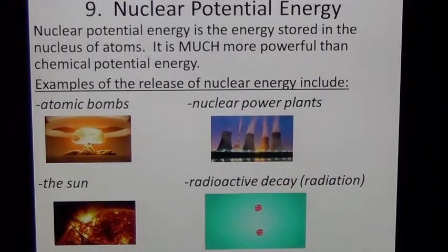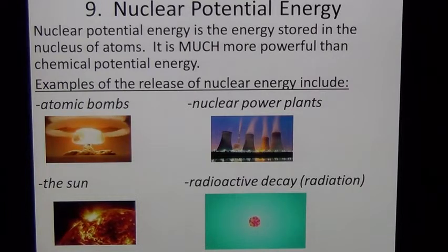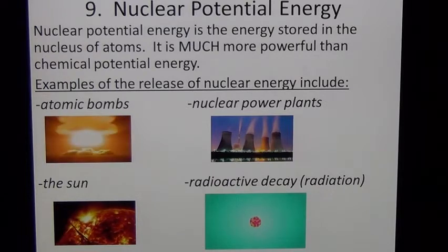The last type of energy we want to discuss is nuclear potential energy. Now this is probably the type of energy that, of all of these, you're going to be least familiar with. We probably won't get too far into anything, but I do want you to know a few basic examples of nuclear potential energy. Nuclear potential energy is stored in the nucleus of atoms, and that's where the word nuclear energy comes from. The nucleus, the center of the atom, where the protons and the neutrons are, happens to contain much, much more energy than you get from a chemical reaction.